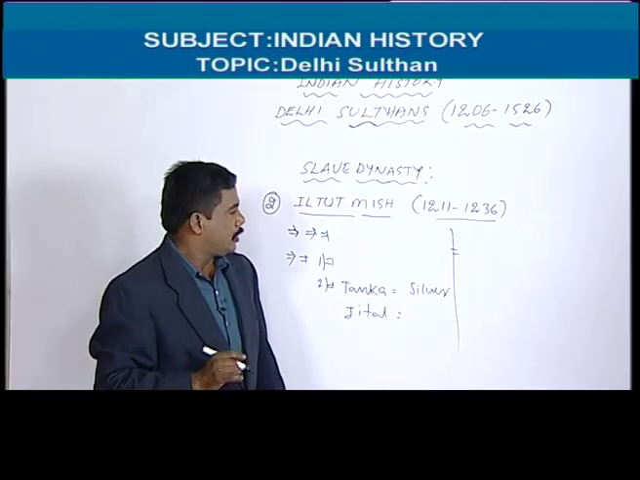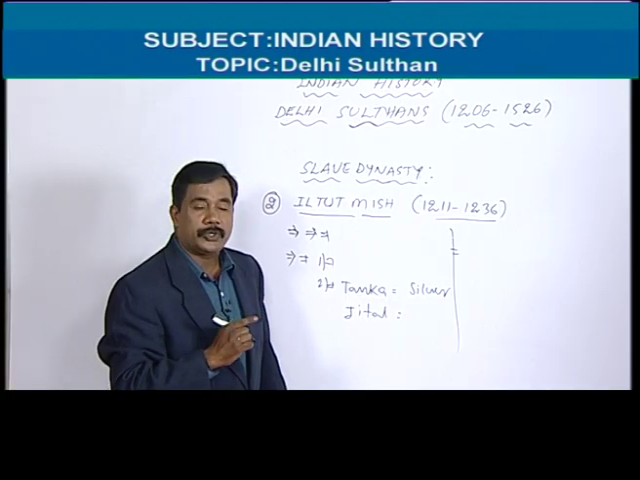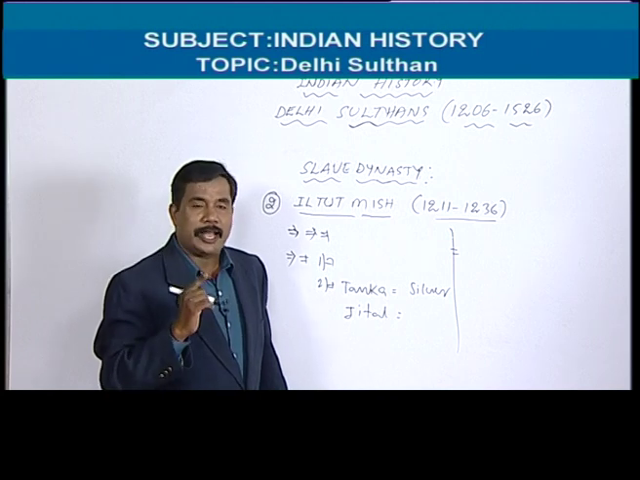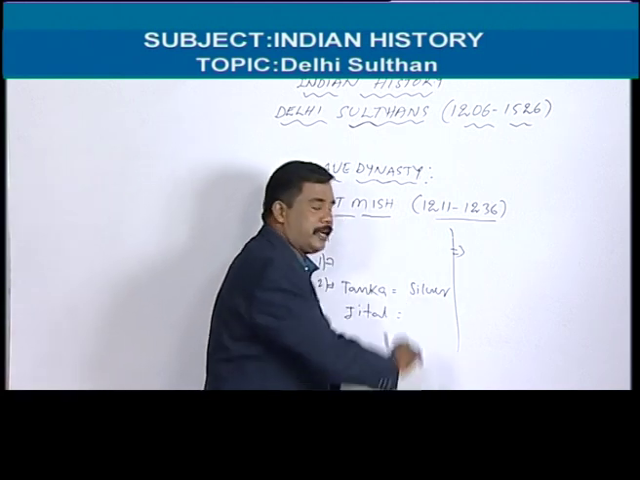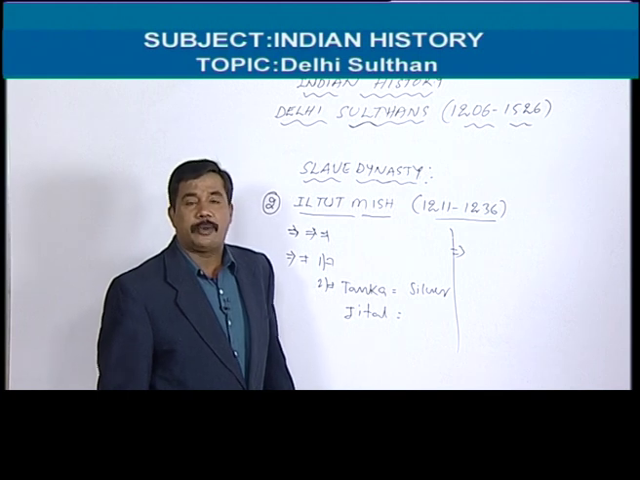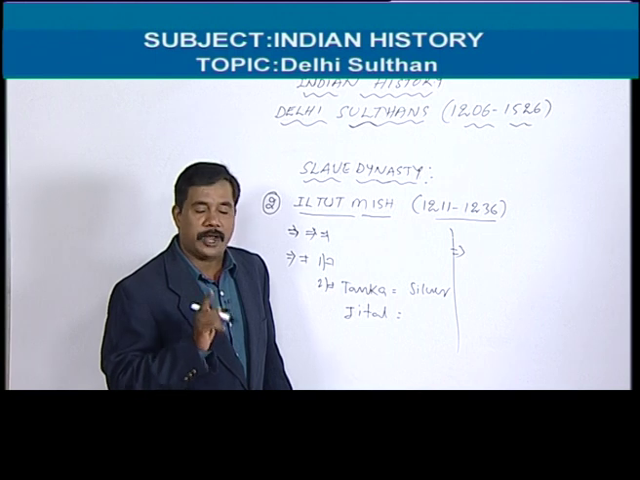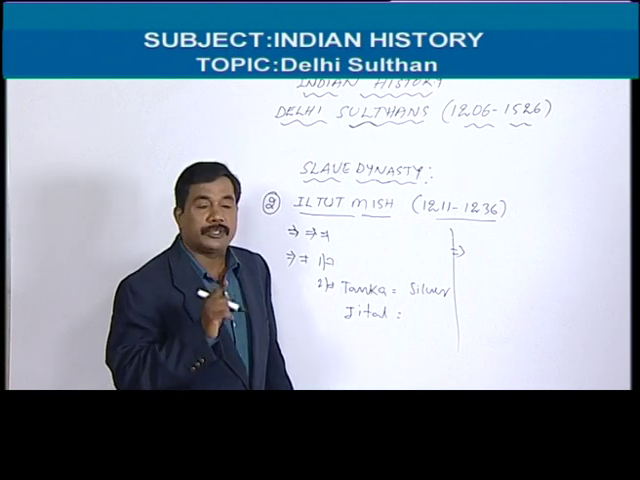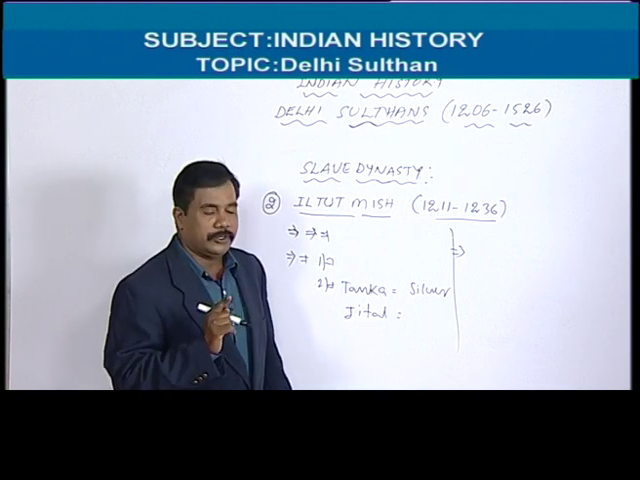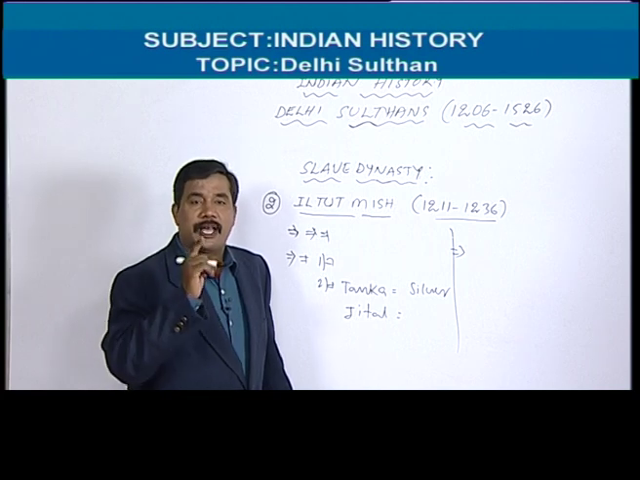And one more thing: whenever he was ruling India, India was attacked by the Mongols for the first time. The Mongol leader Genghis Khan attacked our India. So we have to remember this point: in whose period, which Delhi Sultan's period, did Genghis Khan attack India?